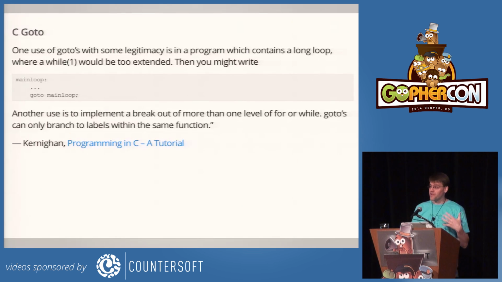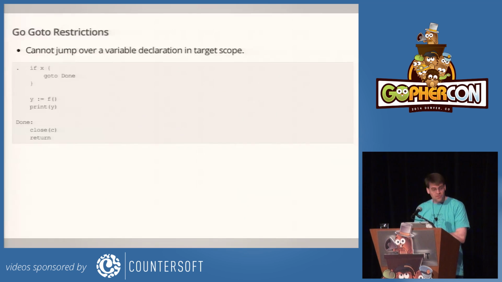And so this is the general spirit in which go-tos are still used in the C code that we have today. They're mainly being used to express specific things or very unusual control flow, but they're not being used just in place of standard syntax for the most part. So Go has a go-to as well, but we can't just translate C go-tos into Go go-tos directly because Go has additional restrictions beyond the fact that you can't jump between functions.